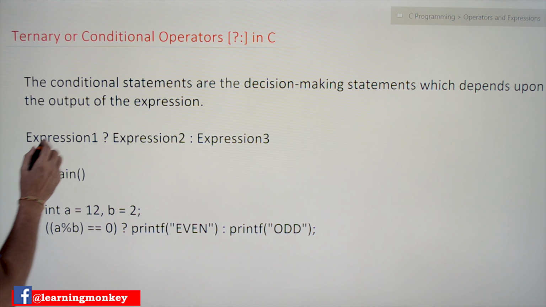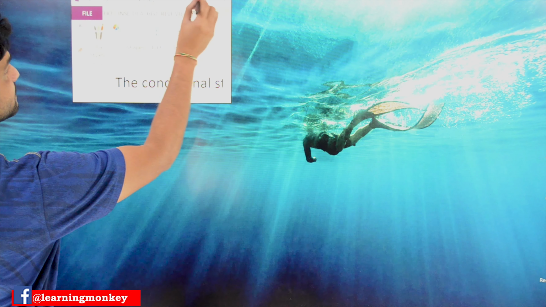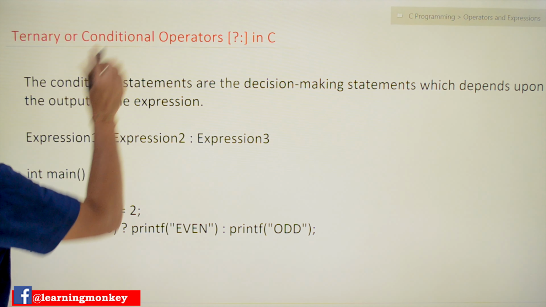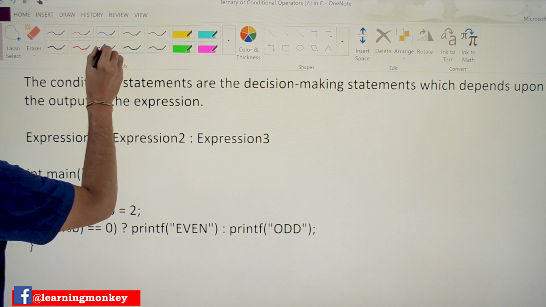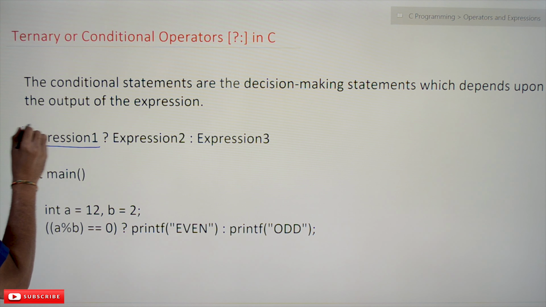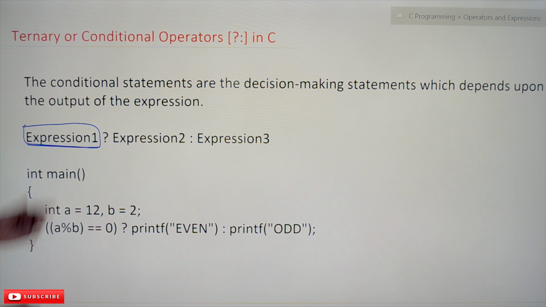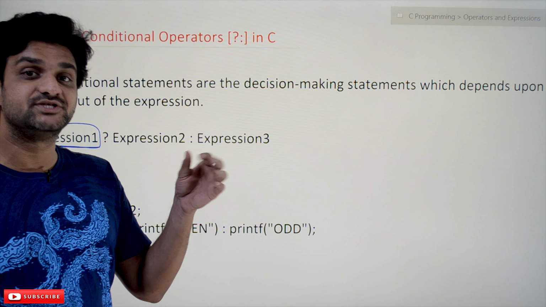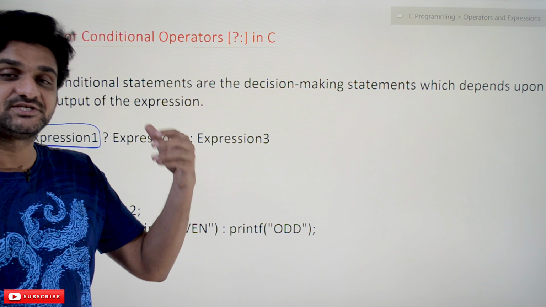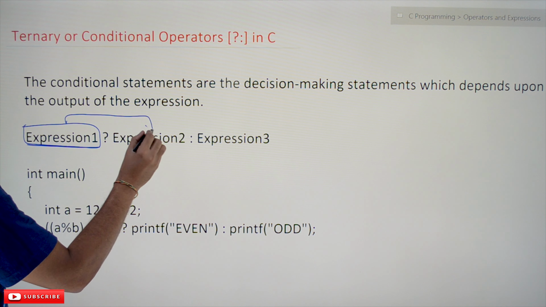So here this is the expression, and based upon the output of this expression, if the output is true, this part of the program will get executed.